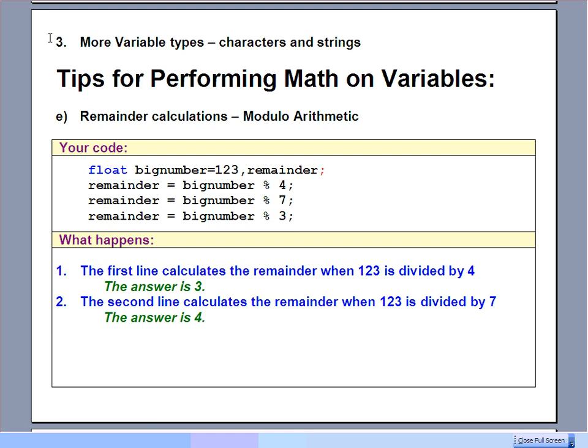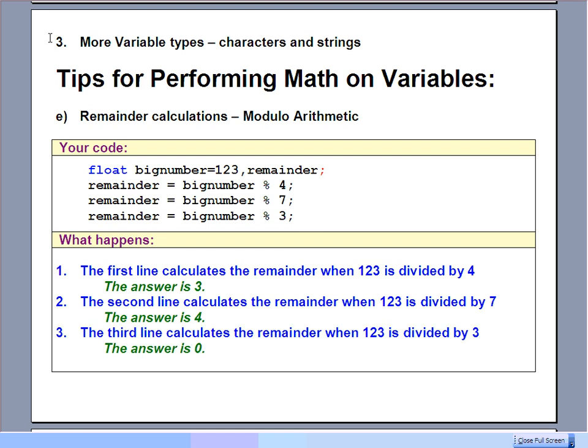What might be more interesting is the last line, and this is how you may end up actually using this. If you take that big number 123 and divide by 3, it actually goes perfectly, and so the remainder is 0. And this can be a way to test to see if numbers are prime. You can go through and see whether or not various other smaller numbers divide into it. So if you notice that when you use that modular division, that percent symbol, when you divide by a number, like say 3, the remainder is 0, then you know that's actually a multiple of 3.